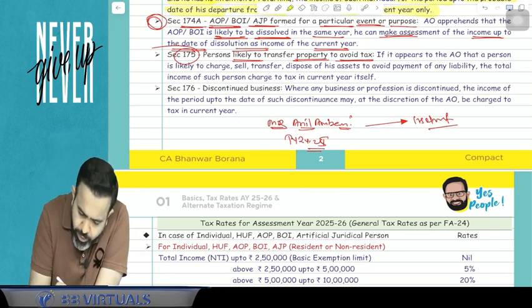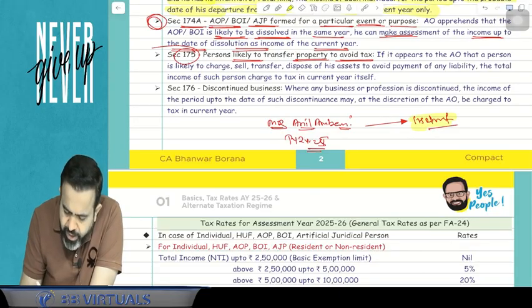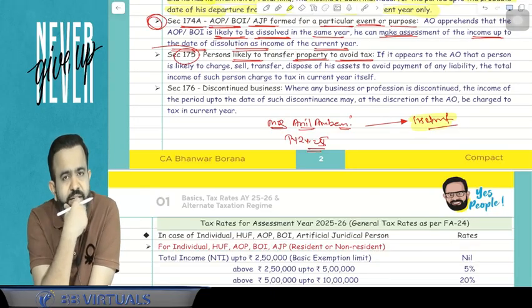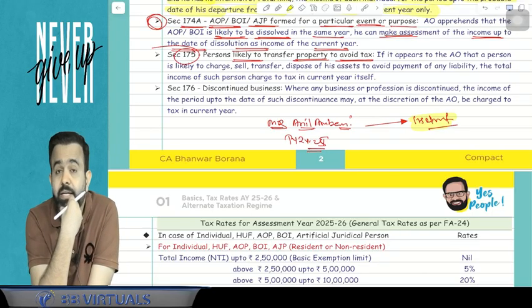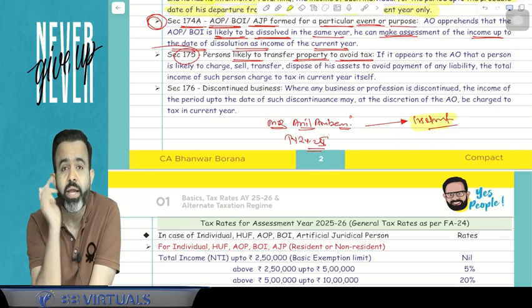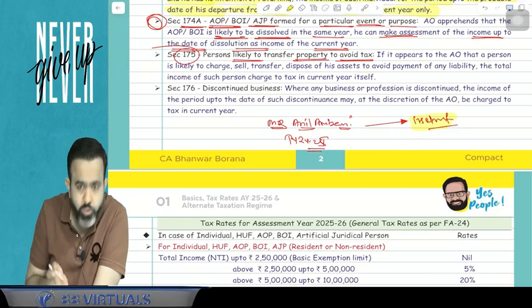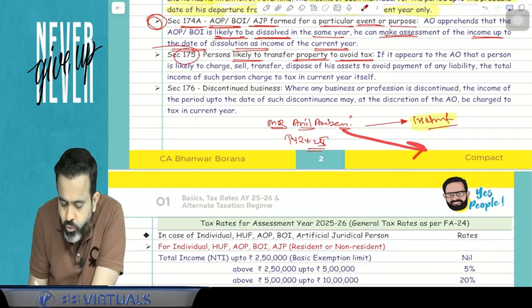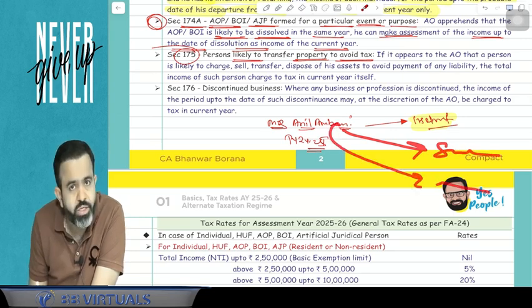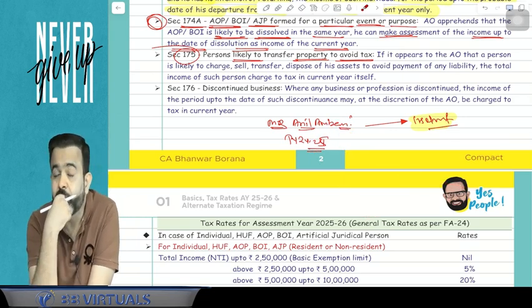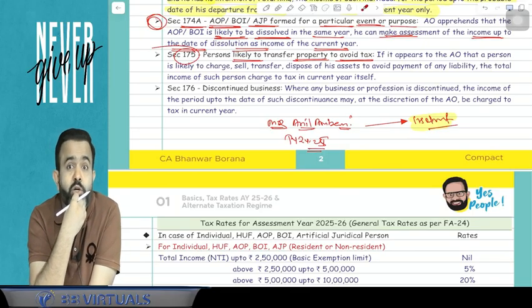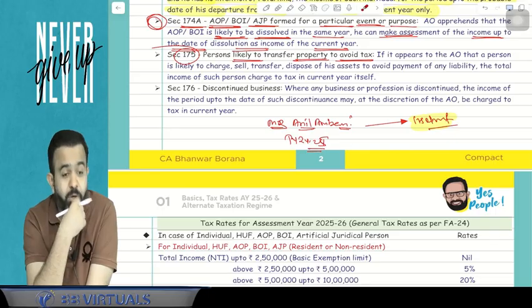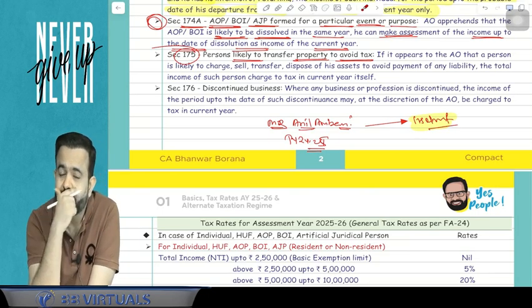Now guys, here what happened? Anil Ambani may declare himself as an insolvent in future. So it appears to the income tax department that he is transferring his property to his relative or any other person. He is transferring all the assets to either his son or his daughter or his wife or his near and dear people. And it appears to the income tax department that the person will not pay the tax in the assessment year, because before the assessment year he may declare himself as insolvent.